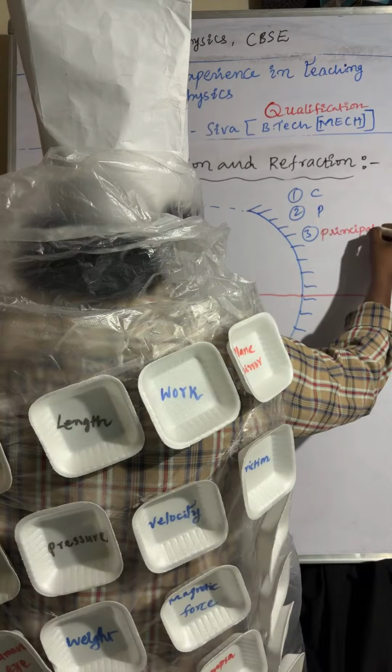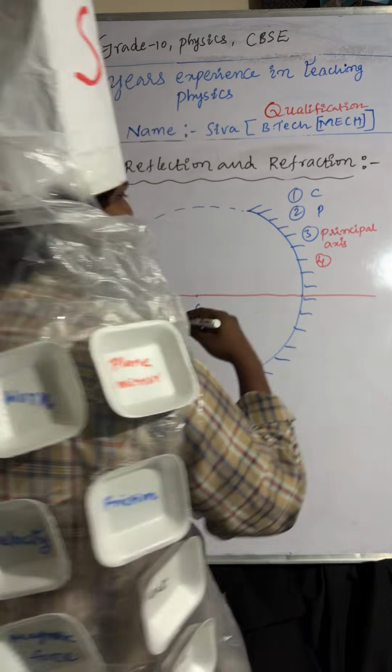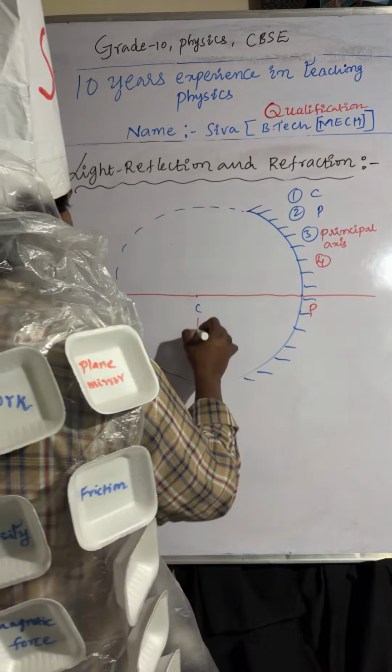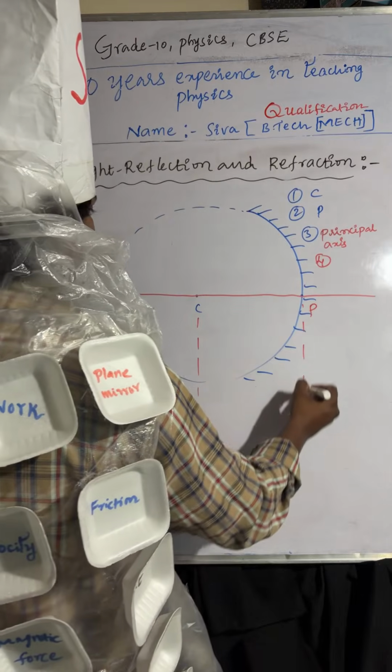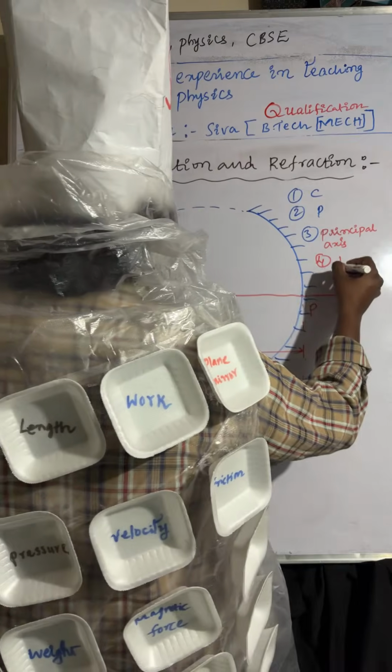Principal axis. And coming to the fourth one, the distance between center of curvature and pole is called the radius of curvature. This is the radius of curvature.